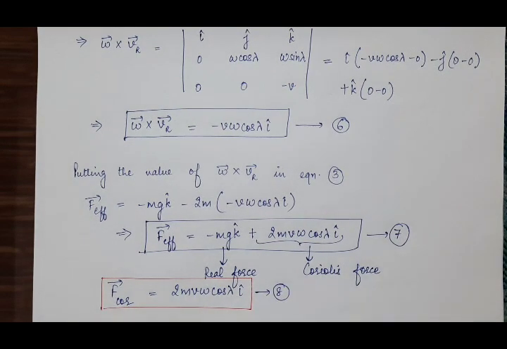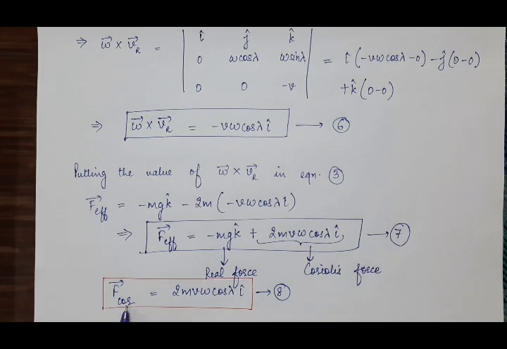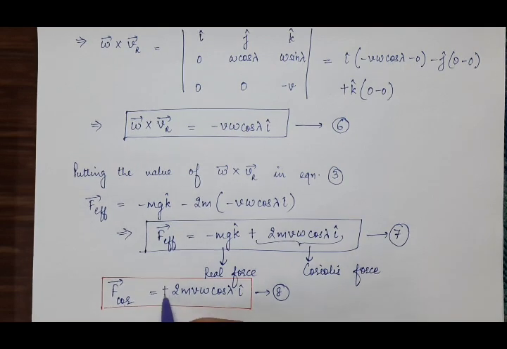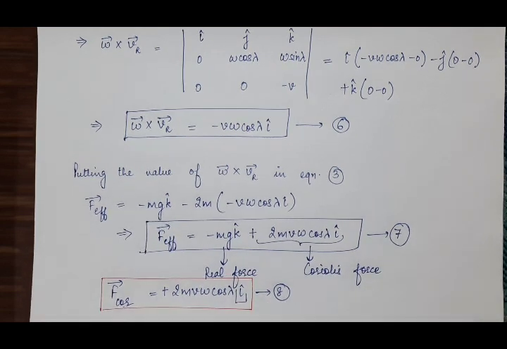So from this equation, what is clear is that when any body is falling freely towards the surface of the Earth, then due to the rotation of Earth, Coriolis force will be acting on that particle or body in which direction? Here we have positive sign and here we have i cap.